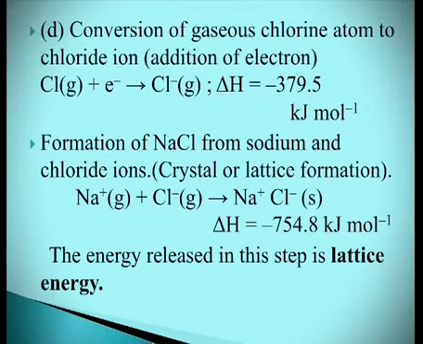Now you will find here that chlorine gas is converted into chloride ion, and energy is released here. So you can simply say that it is minus 379.5 kilojoule per mole. Formation of sodium chloride from sodium and chloride ions is called crystal or lattice energy. You will get Na plus gaseous state and Cl minus gaseous state to give Na plus Cl minus solid. Delta H will be negative, that is minus 754.8 kilojoule per mole.